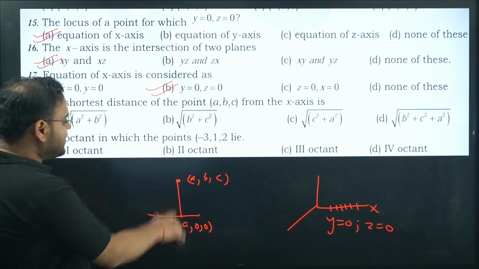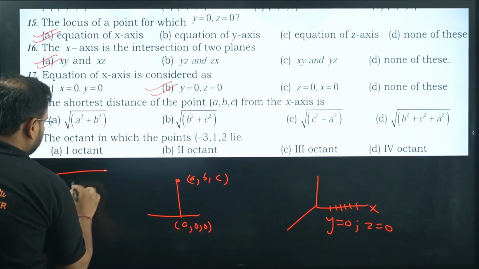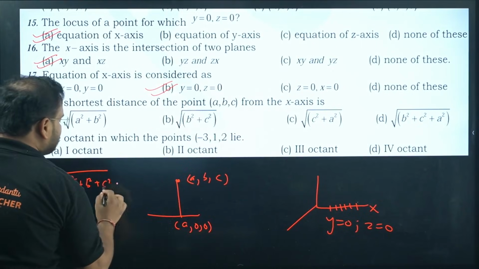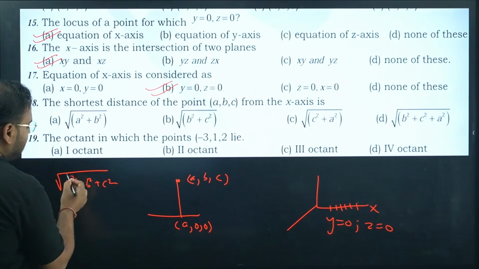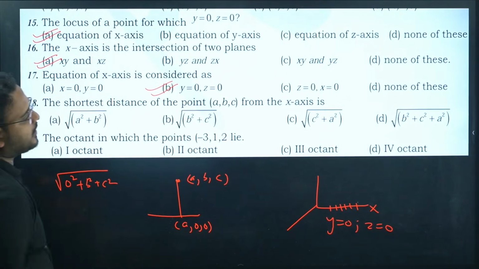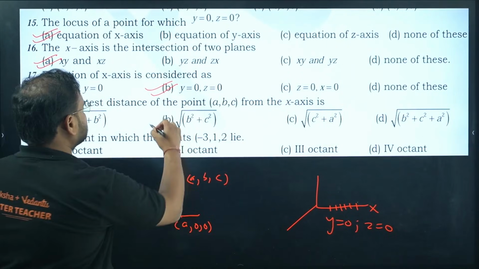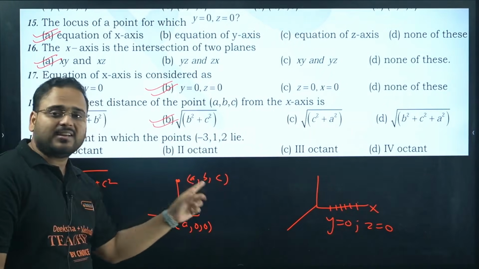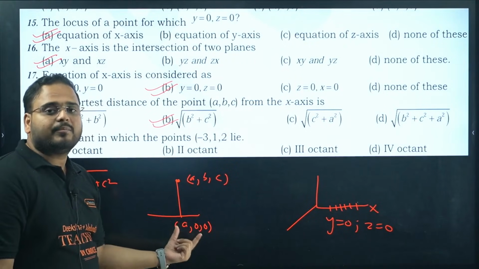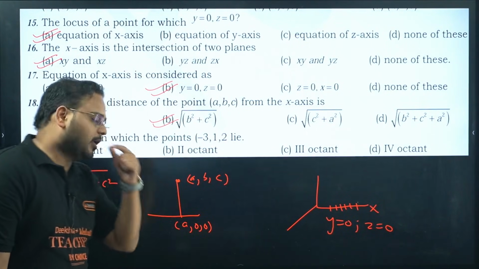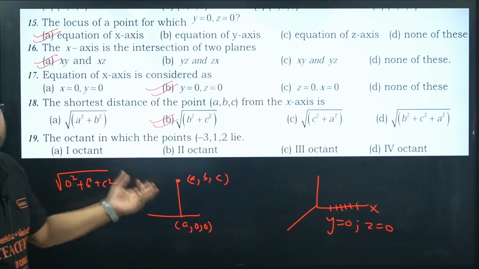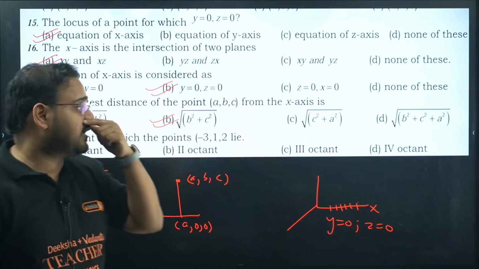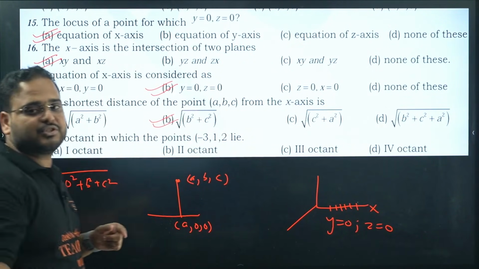Find the distance of these two. a and a will become 0, so we'll have 0 squared. b minus 0 will be b squared, and c minus 0 will be c squared. The answer is the root of b squared plus c squared. Option is B. Got it? You have the coordinate as (a, b, c), the point which is given, and at the x-axis it will be (a, 0, 0). Distance formula you can apply. Answer is option B. Clear concept? I hope you are able to understand. Doubt if you have, comment section.